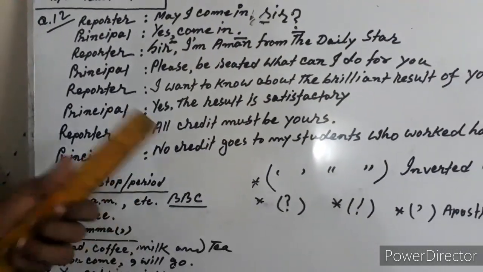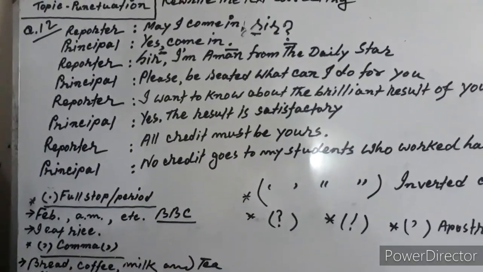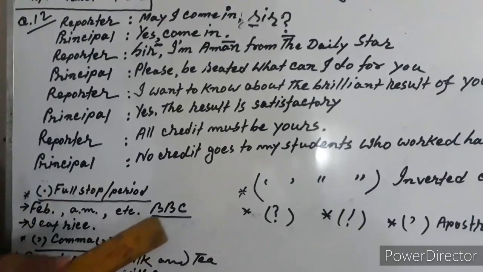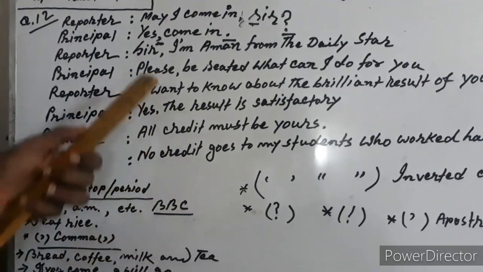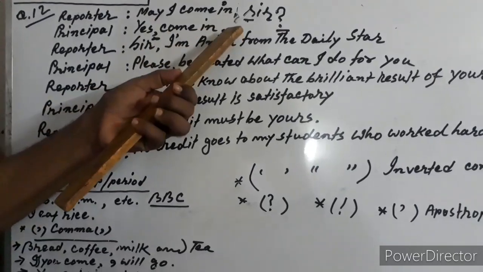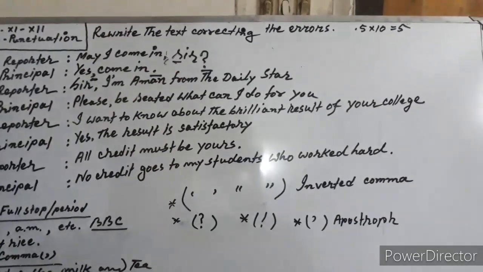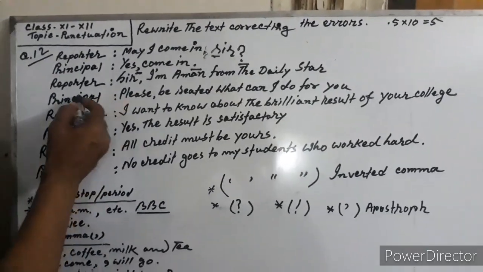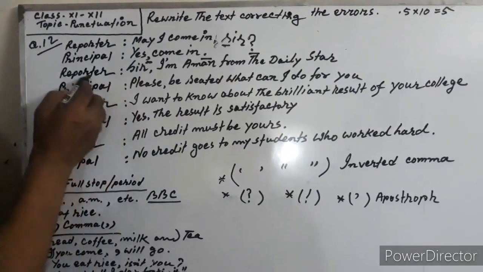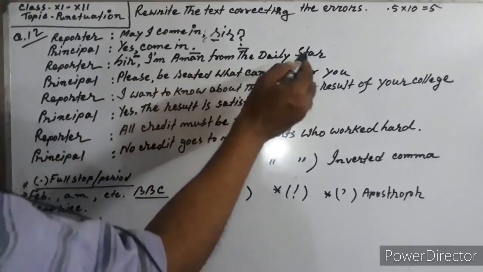Yes, no, if this type of expression is in a dialogue, so comma: yes, comma, no, comma, in this way, come in, full stop. If the sentence is complete, full stop will be used. Now the third sentence, reporter: sir, I am Aman from the Daily Star.